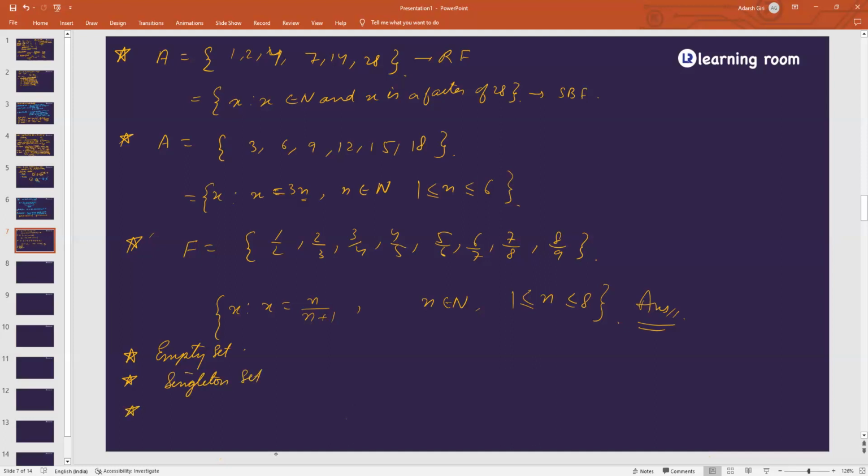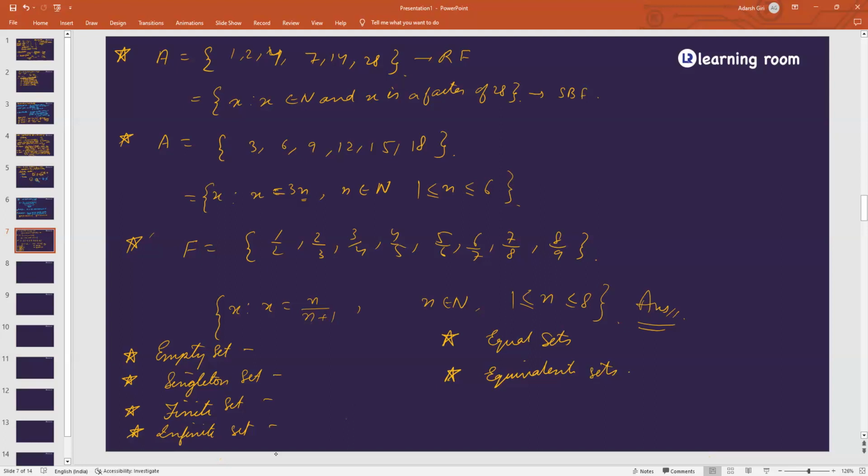Third one is called finite set. Fourth one is called infinite set. And then fifth one is called equal sets. Last is equivalent set. These are the different types of set.